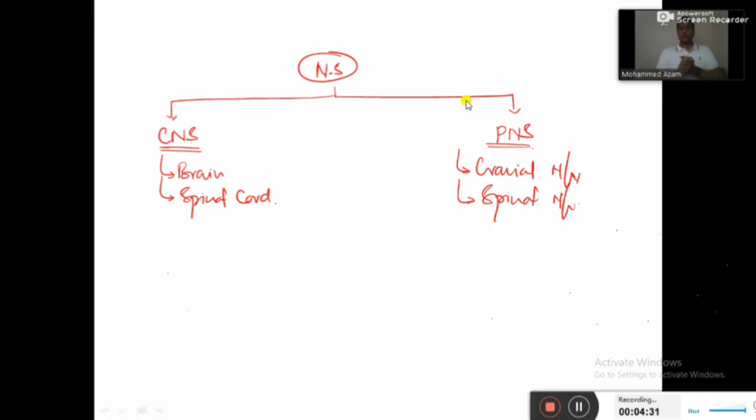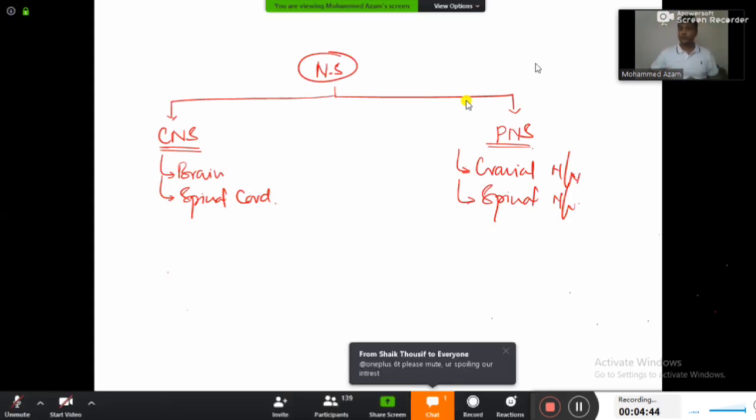Now, just concentrate here. Our nervous system is divided into two categories: central nervous system and peripheral nervous system. The central nervous system includes the brain and the spinal cord, and the peripheral nervous system includes the nerves beginning from the brain and the nerves beginning from the spinal cord. So the cranial nerves and the spinal nerves.